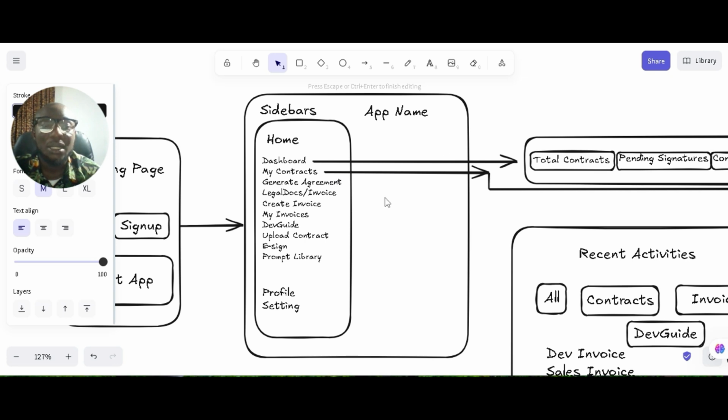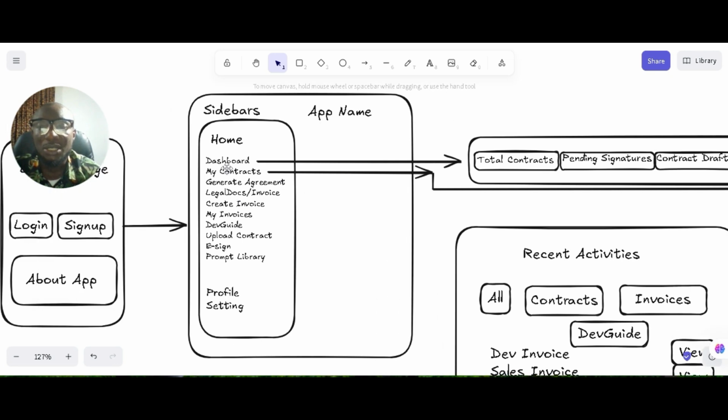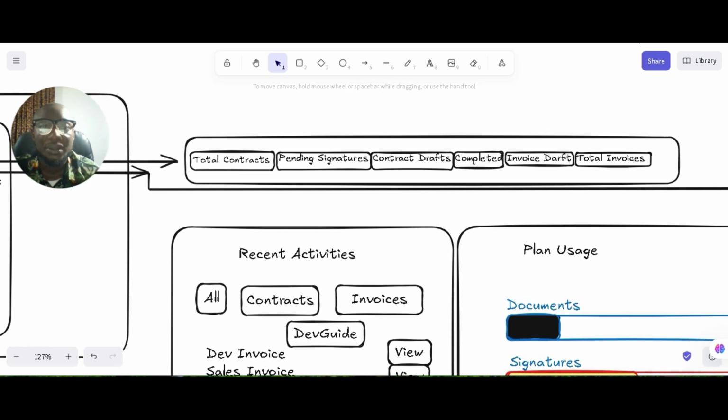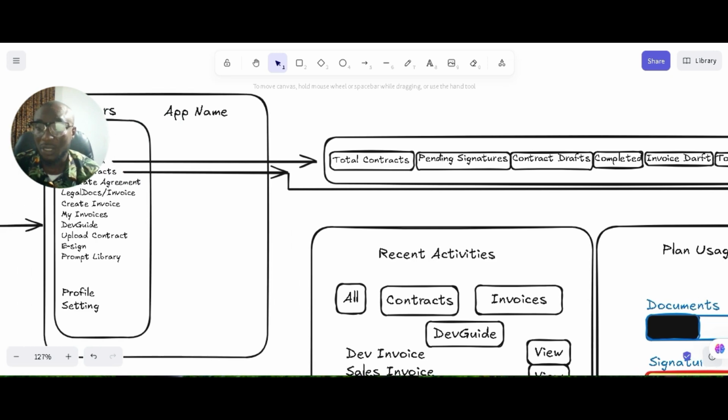So these are the sidebars inside the application. When you enter into the dashboard itself, these are what you see. Come to the dashboard, right?